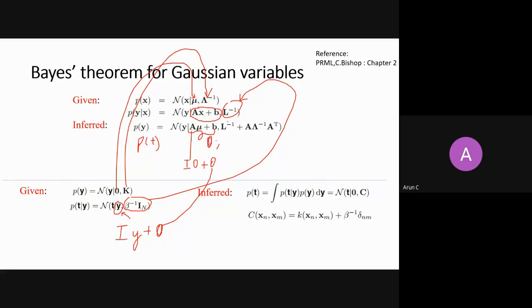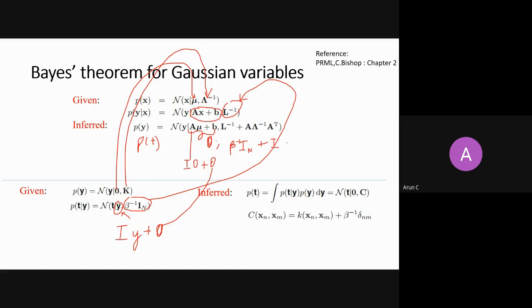First I take L inverse, which is beta inverse I_N, plus A is identity, so I take identity here. Lambda inverse is K here.